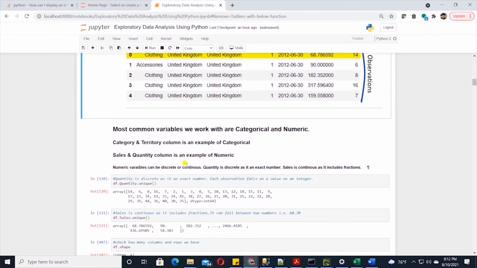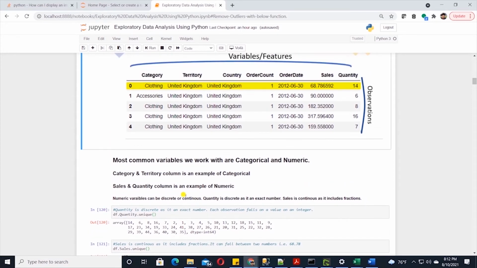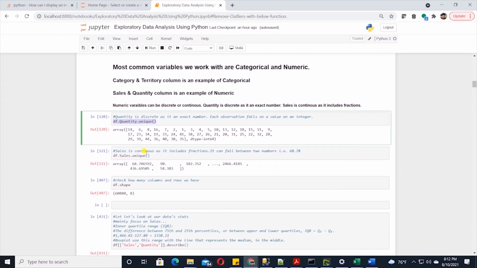There is a further distinction in numeric variables. They can be discrete or continuous. For example, quantity is a discrete variable. It falls on an exact number. On the other hand, sales is a continuous variable. It includes whole numbers and fractions. We can see the sales value printed here, and it can be 68.7 or 68.8 and so on.